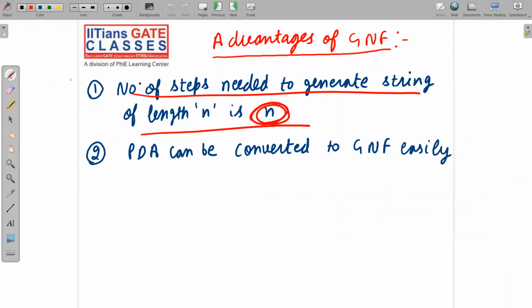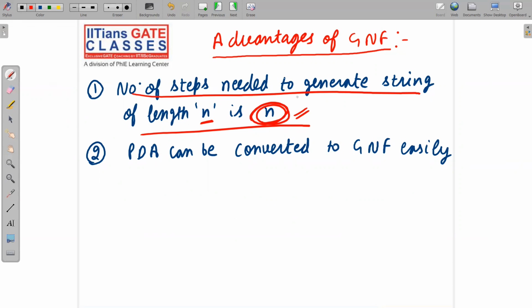And if you want to generate string of length n, and each step is giving us one terminal, this means that we will need exactly n steps to generate any string. If you are not able to follow, please rewind the video and watch it again. I'm not going to repeat it again and again. Okay, if you are not able to follow, let me repeat it one more time.